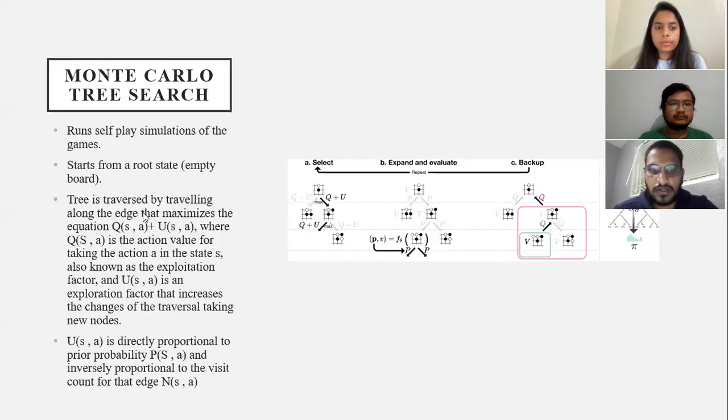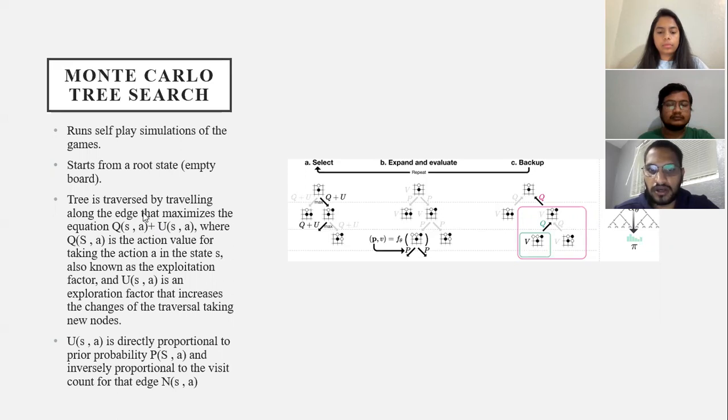Next slide. Coming to the Monte Carlo tree search algorithm, it is like a self-play simulation of games. It starts from the root state, which is initially the empty board. The tree is traversed by travelling along the edge that maximizes the equation Q(s,a) + U(s,a).